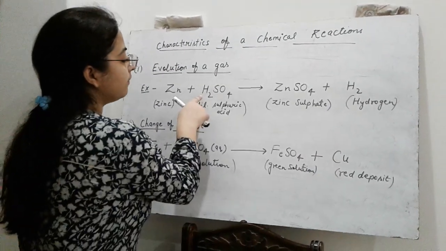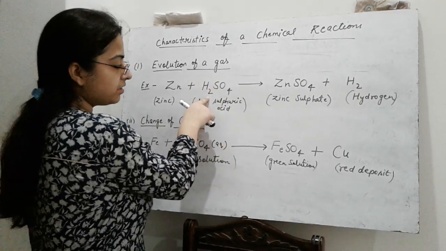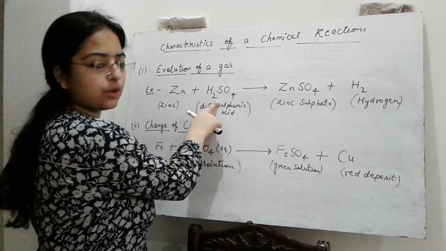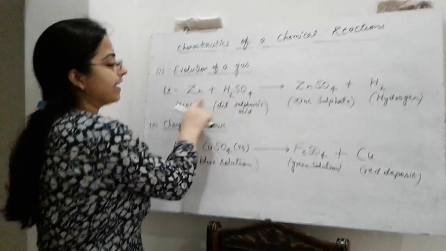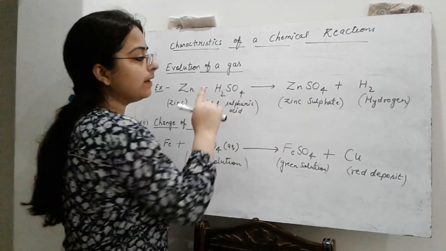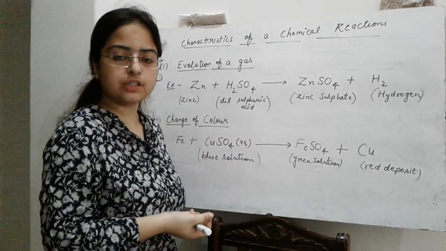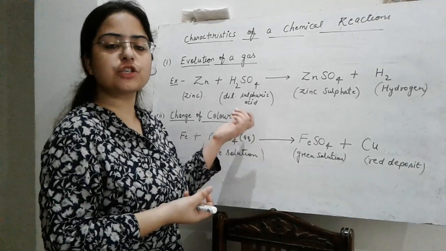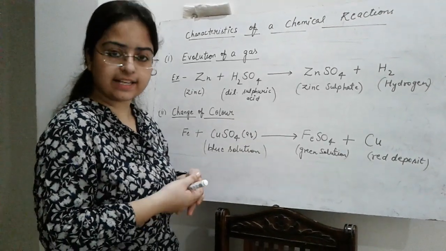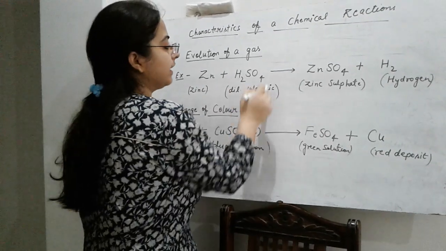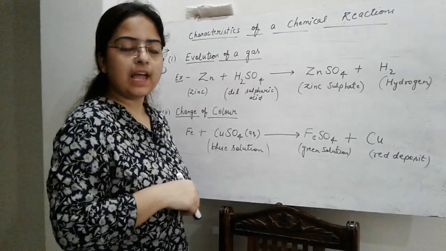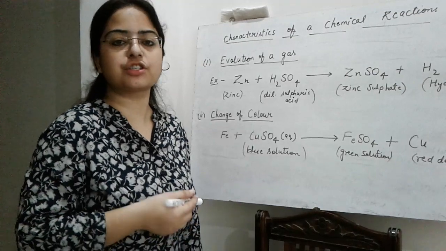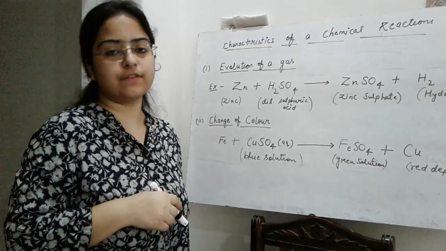Here, among the reactants, sulfuric acid is a liquid. So when the reaction takes place, bubbles of hydrogen gas are evolved in the liquid. The formation of gas bubbles in the liquid takes place since one of the reactants is a liquid here. And this formation of gas bubbles in a liquid during a chemical reaction is called effervescence.